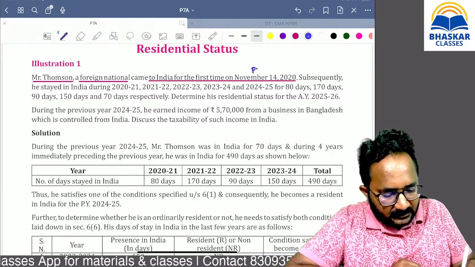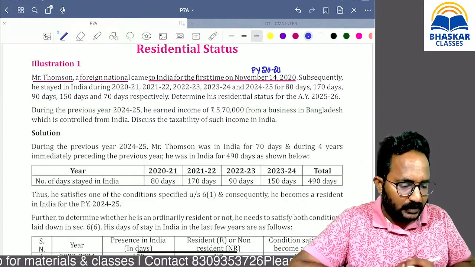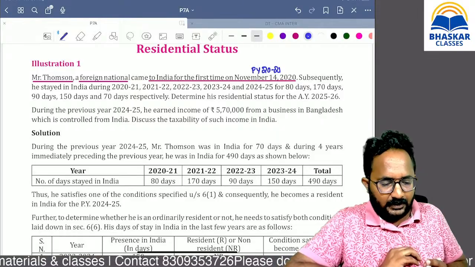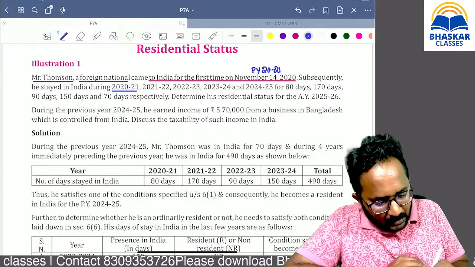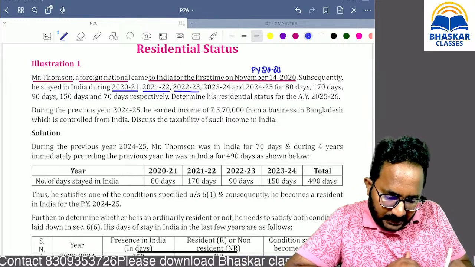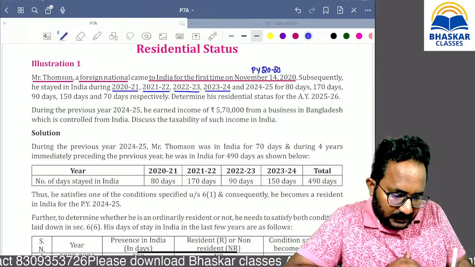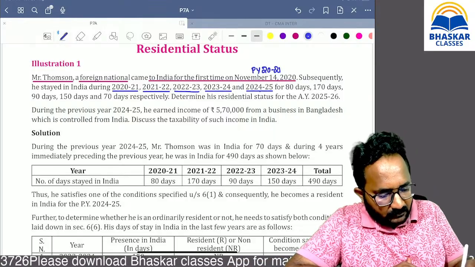What is the previous year? 2021, he comes to India. Next year, and then next year, and then next year also he is staying in India.